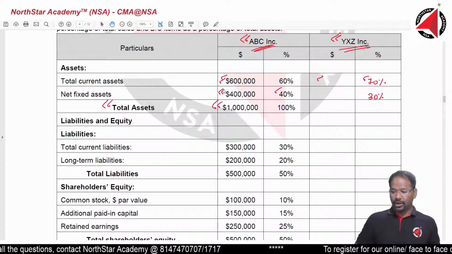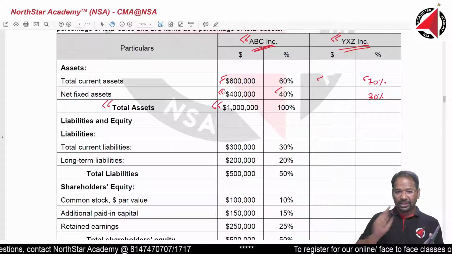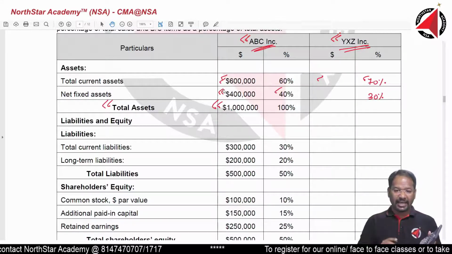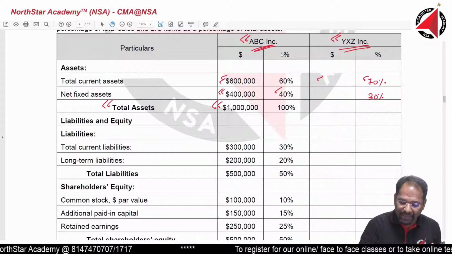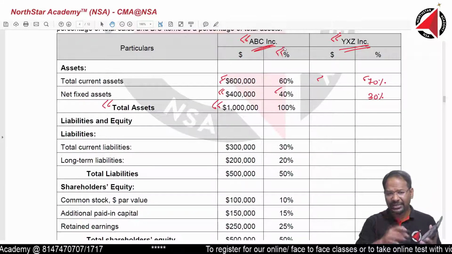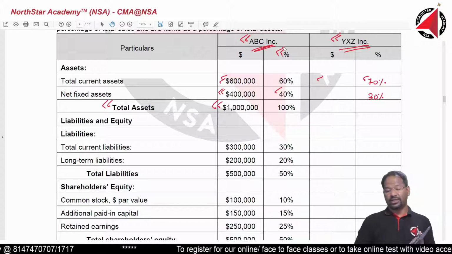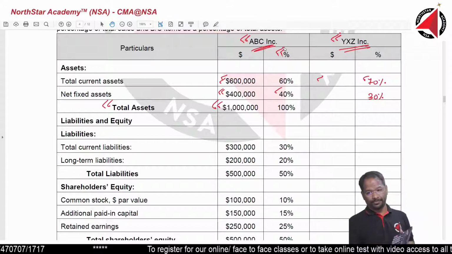Alright, I will repeat again. Calculator shortcut: type 100 in the calculator. Why? Because every number has to be converted into a percentage. I will teach you lots and lots of calculator shortcuts. You must know them.